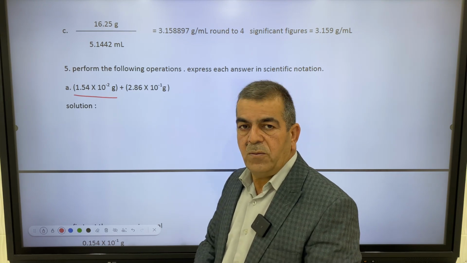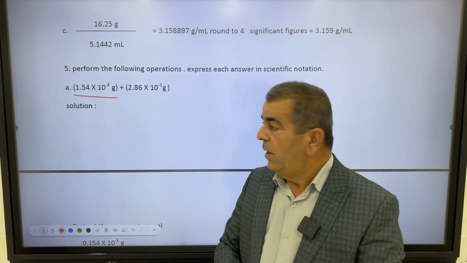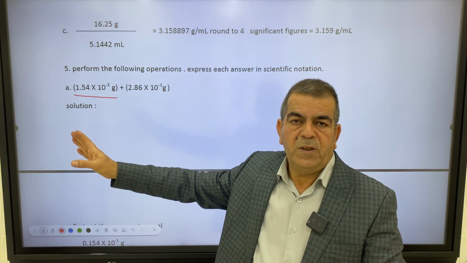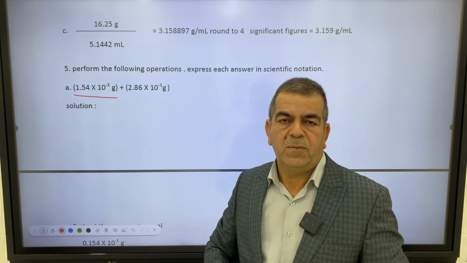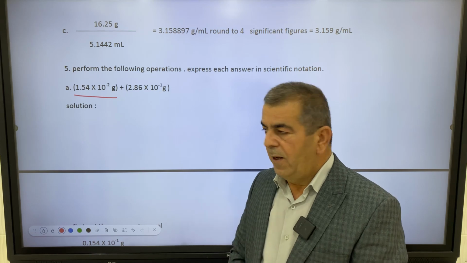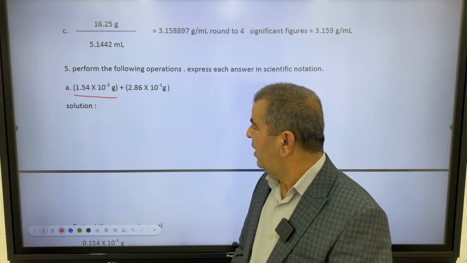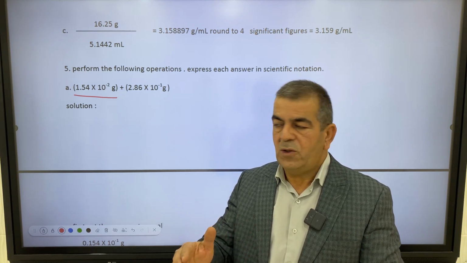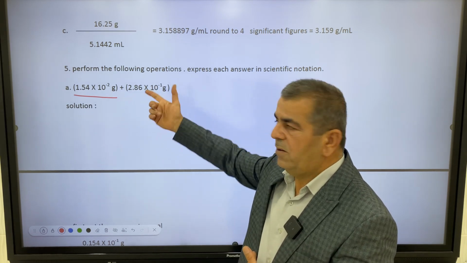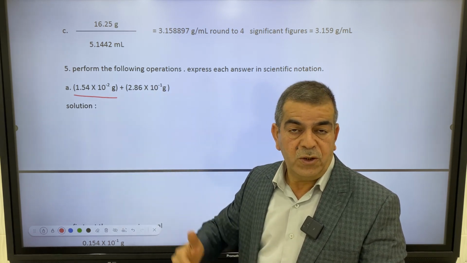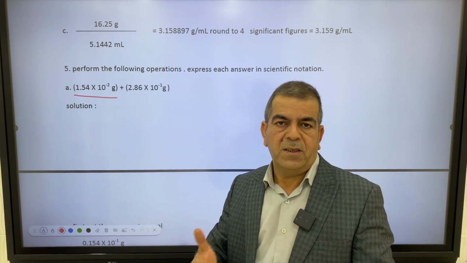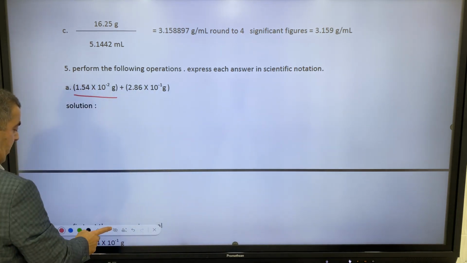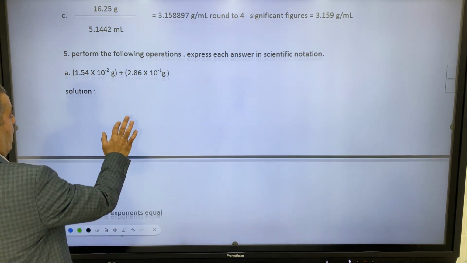We have 2 options: make the negative 2 equal to the negative 1, or make the negative 1 equal to the negative 2. Both of them are correct. But I think it's better to convert the less one into the larger one. The less one is negative 2, so let's make it negative 1. We can also solve it vice versa, so we're going to talk about both methods, both techniques, and let's see the solution.